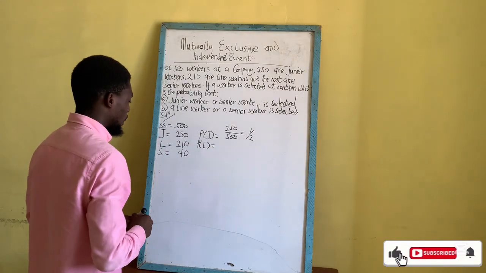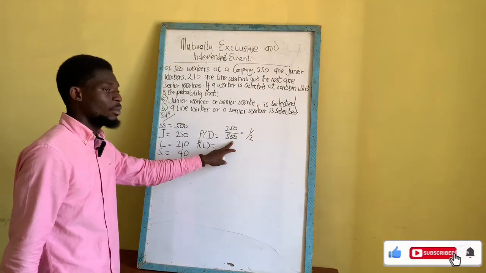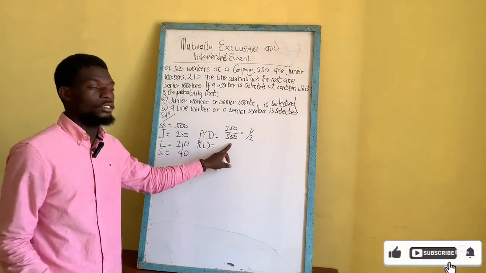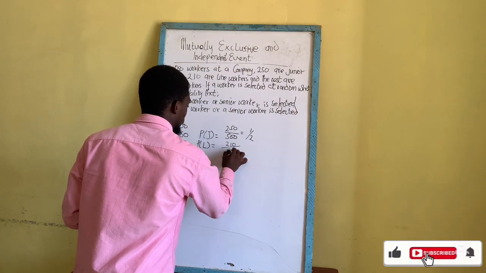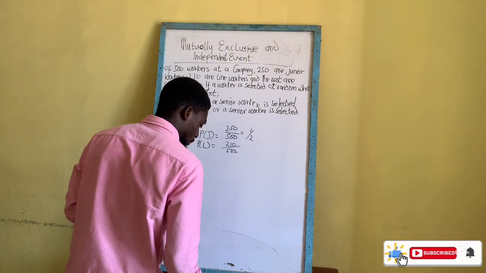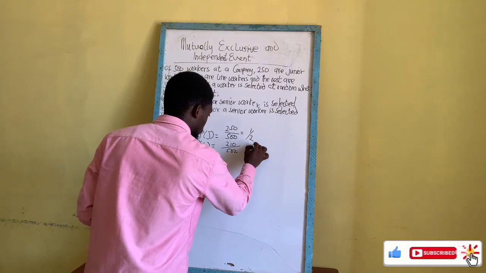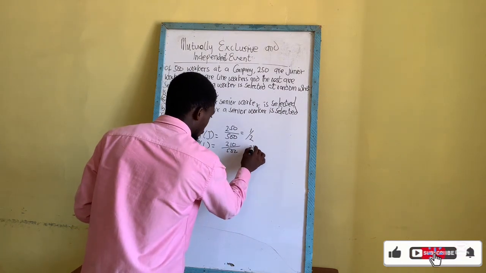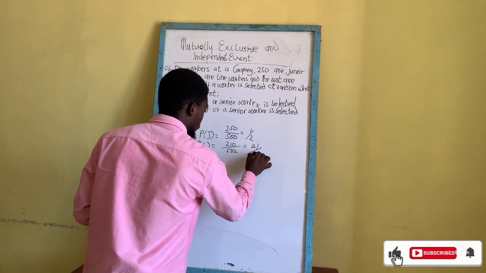Probability of picking a line worker is 210, which is the number of favorable outcomes, out of the total number of possible outcomes, 500 workers. So we have 210 out of 500, which is also 21 out of 50.